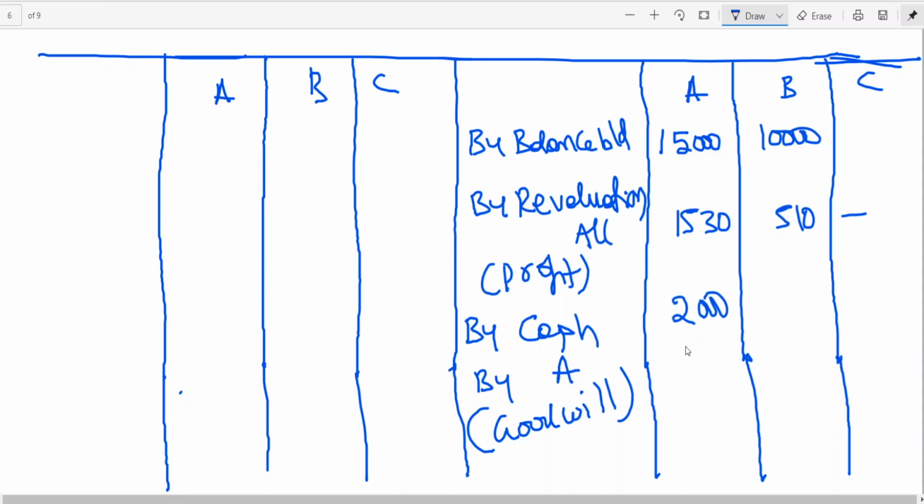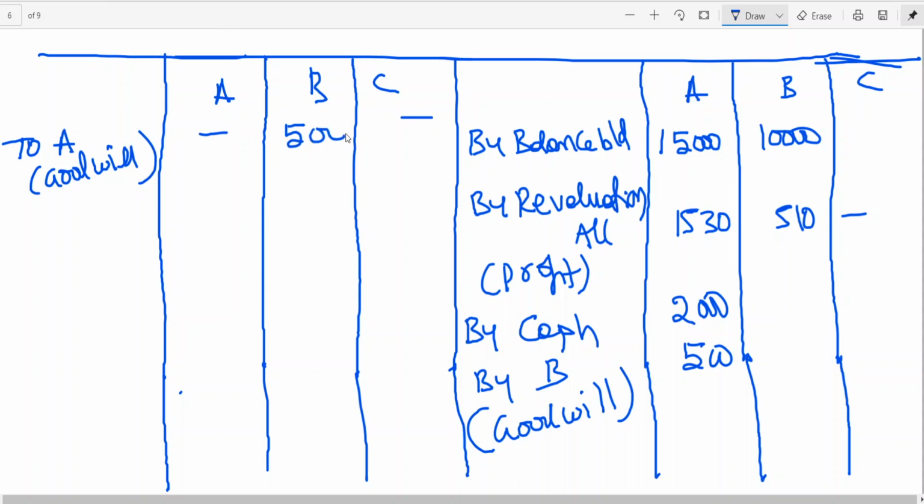What is gain by B: 500. In A you can't write A, sorry, B. Since B can't bring the cash towards goodwill, B's account will be debited. A partner who can't bring his share of goodwill, his capital account will be debited.